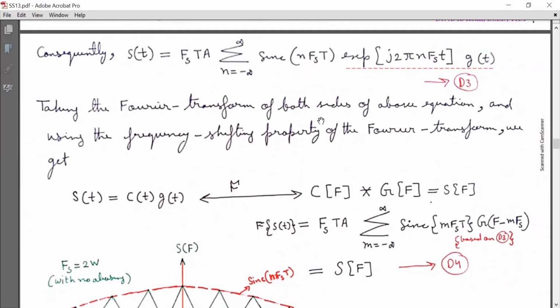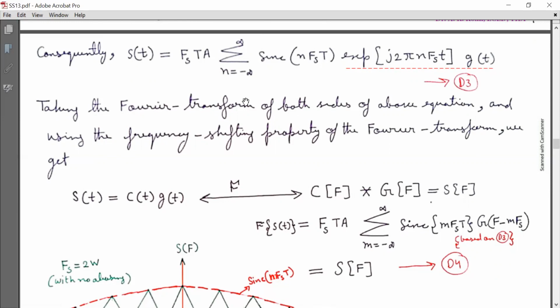Taking the Fourier transform of both sides of the above equation and using the frequency shifting property of the Fourier transform, we get S(f). Now, based on this, s(t) is equal to c(t) into g(t), and its CTFT is S(f), which is equal to C(f) linearly convolved with G(f), because we know that if two signals are multiplied in the time domain, their CTFTs are going to be linearly convolved in the frequency domain. So S(f) is equal to C(f) linearly convolved with G(f).